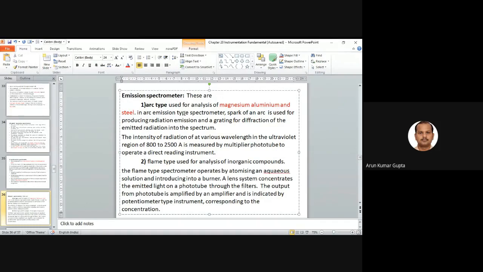In arc emission, in this type of spectrometer, a spark or an arc is used to produce radiation. The grating is for diffraction of the emitted radiation into the spectra. So basically we produce the spark or arc, right?